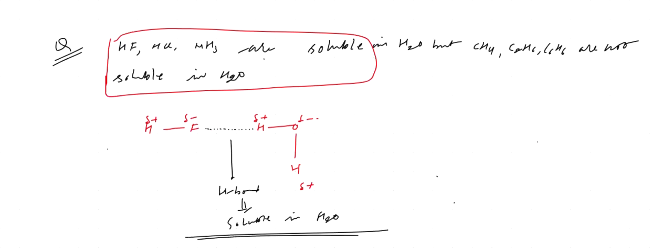Let us have a look over it. Types of H bond. What have you heard about this one? Types of H bond: intermolecular H bonding, and this is the intramolecular H bonding.